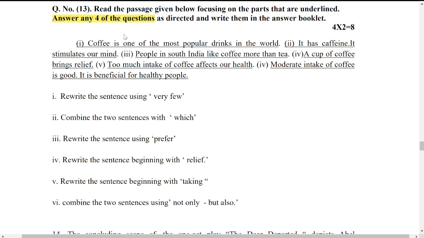Remember this, my dear students, very carefully. Out of 6 questions you will have to write only 4, any 4. I have 6 questions here.